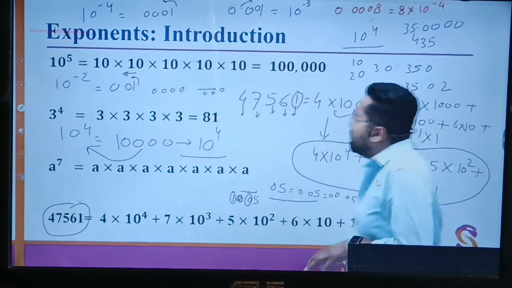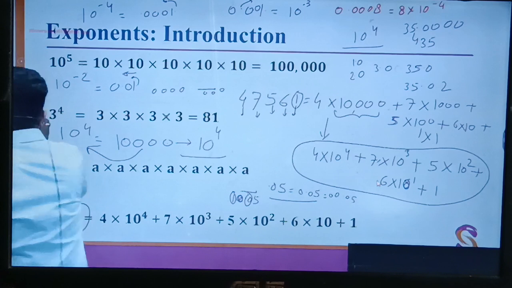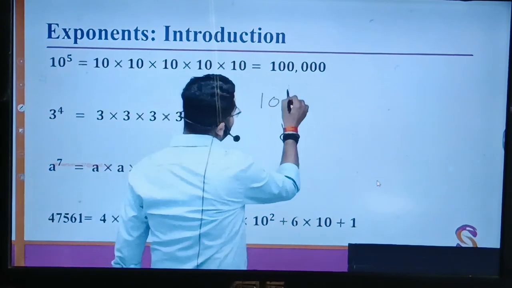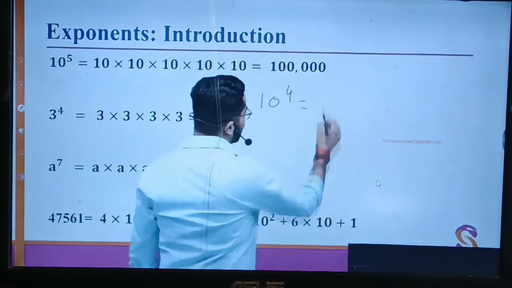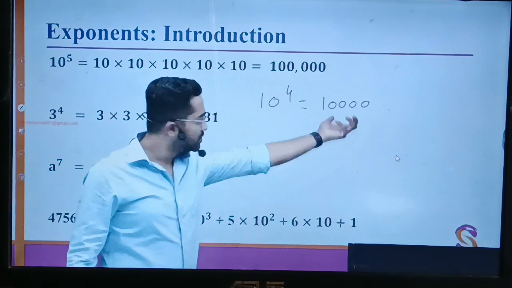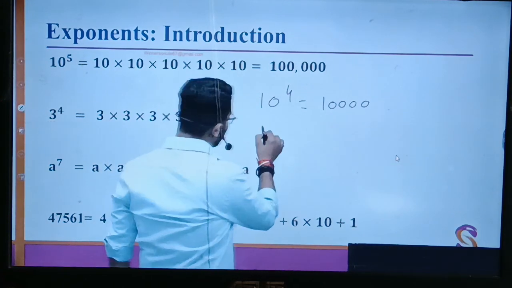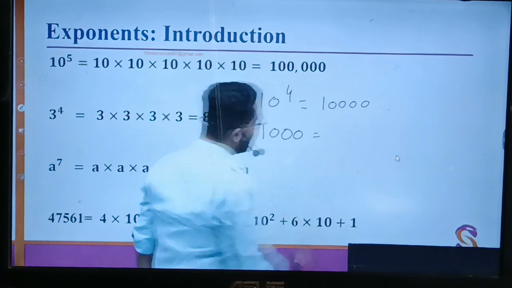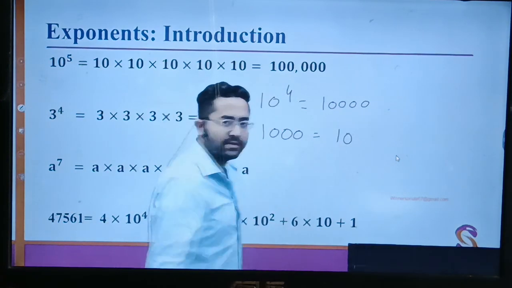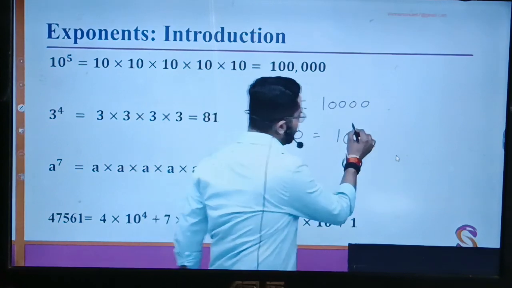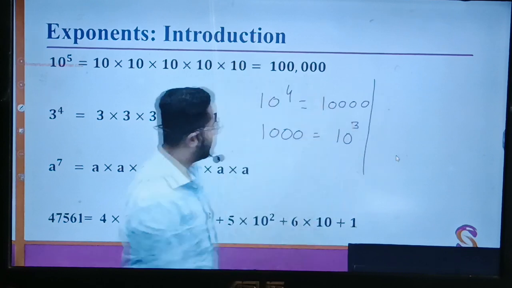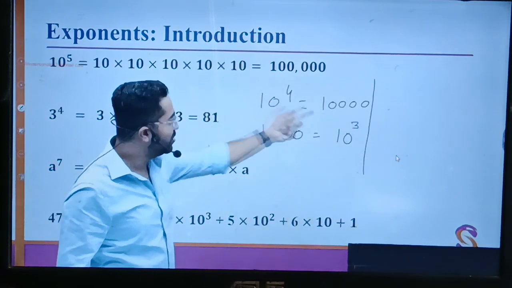So that is the concept of exponent. I will summarize what I have told you just now. If it is given 10 to the power 4, how will I do it? I will write 1 and the number of zeros, 4: 1, 2, 3, 4. If they gave me 1000 and I want to write it in the exponent format, I will put 10 and count the number of zeros: 1, 2, 3. Got it? That is when the exponent value is positive.